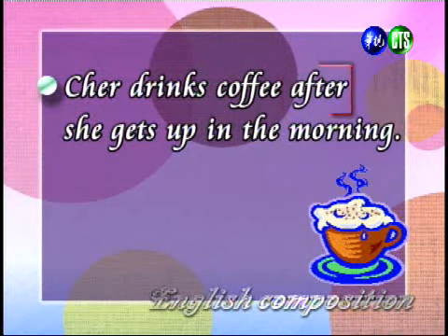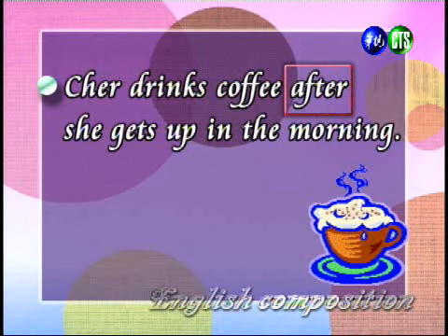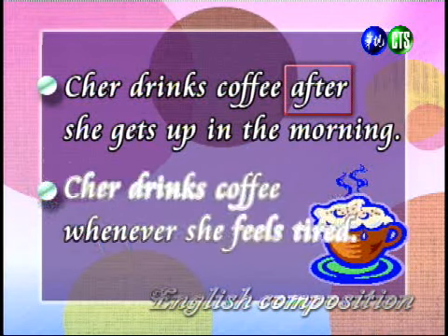So we have a sentence, Cher drinks coffee after she gets up in the morning. You can see here that we're connecting these two sentences together with after. This is a word from the time column. 好，我们看到这个例句讲到说 Cher 在她早上起床之后会喝咖啡。这个地方我们使用了 after 这个连接词那我们发现这个副词就是属于时间的这个关联性。Right, here's another sentence.